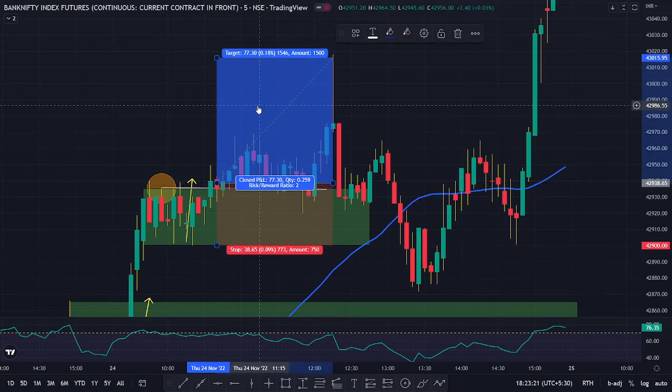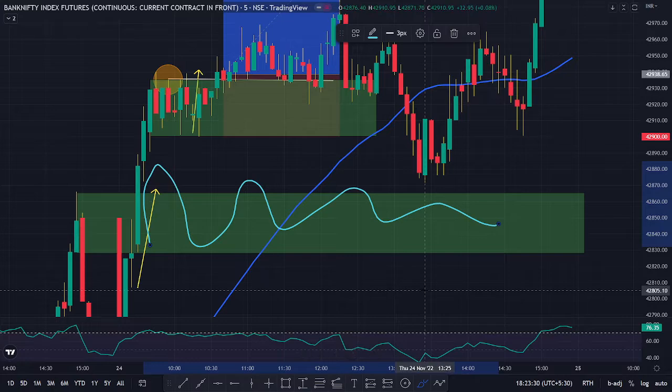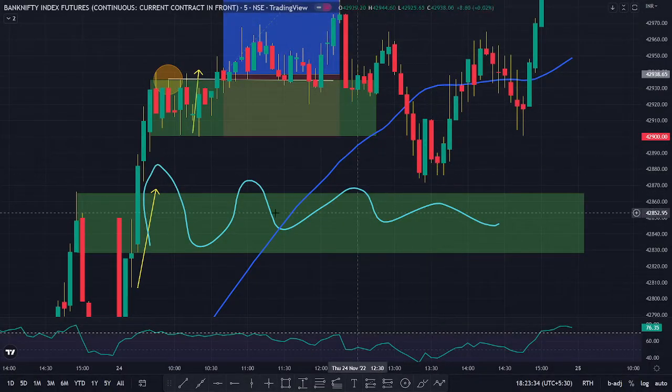It did reach till here. A one-to-one target has been reached, but I didn't decide to take a buy trade here. Why? Because this area right here, this green zone, which is going to be a resistance turned support zone, is going to be a major demand area.